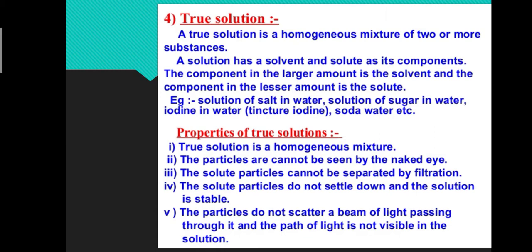The particles cannot be seen even under a microscope. Solute particles cannot be separated by the process of filtration. Particles cannot settle down. True solutions are highly stable. The particles do not scatter a beam of light because the particles of a true solution are very small.